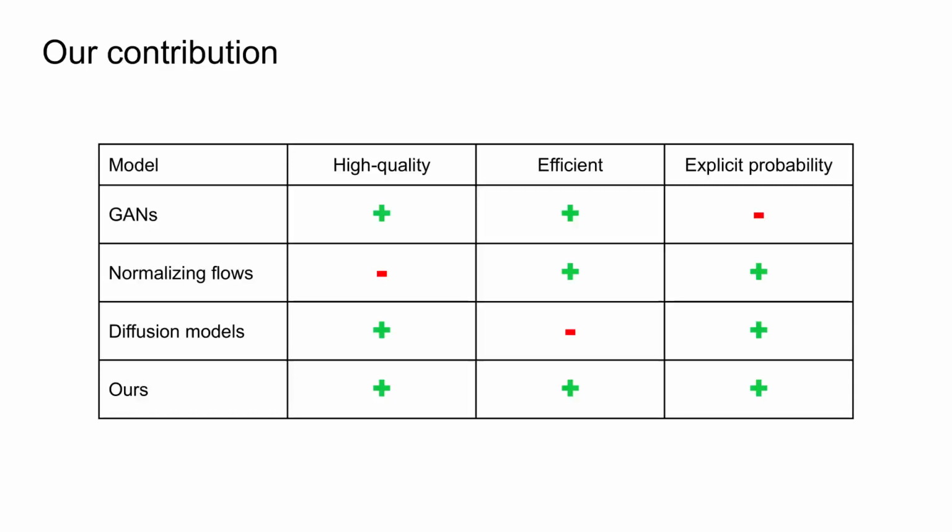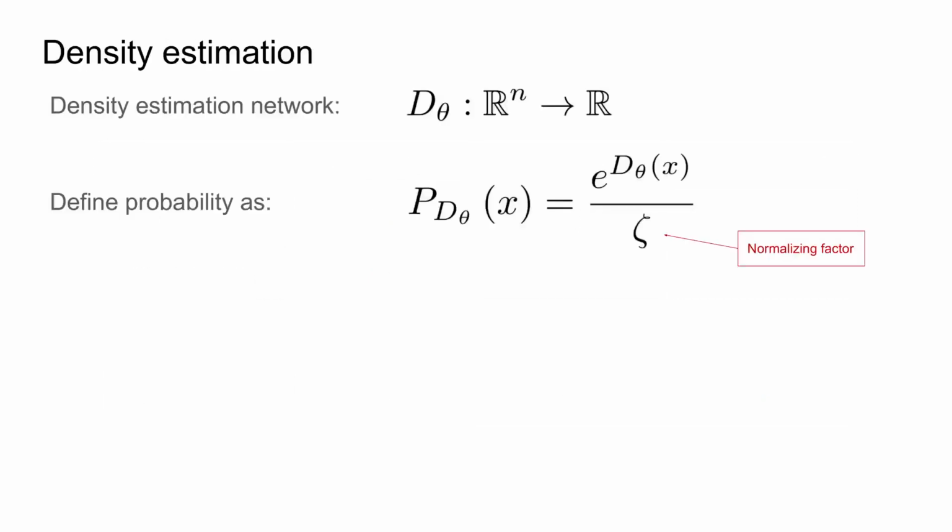and explicit probability estimation. We follow energy-based models and define a function d, chosen as a neural network with parameters theta, that returns the unnormalized log likelihood of an input image. This lets us define PD as the exponent of the output of d, divided by a normalizing factor marked as zeta.